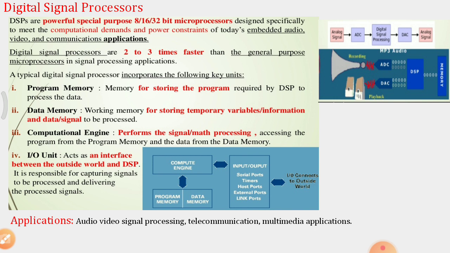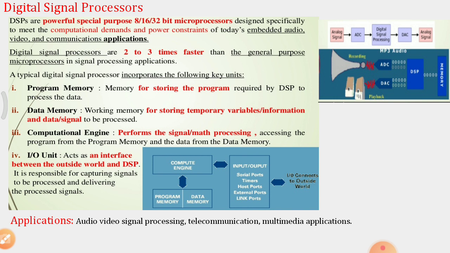So here we'll discuss digital signal processors, and how a digital signal processor can be a core for an embedded system. DSPs are powerful special purpose 8-bit, 16-bit or 32-bit microprocessors. They were designed specifically to meet the computational demands and power constraints of today's embedded audio, video, and communication applications. DSPs are 2 to 3 times faster than general purpose microprocessors in signal processing applications.